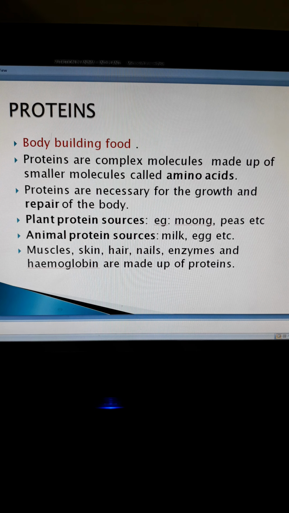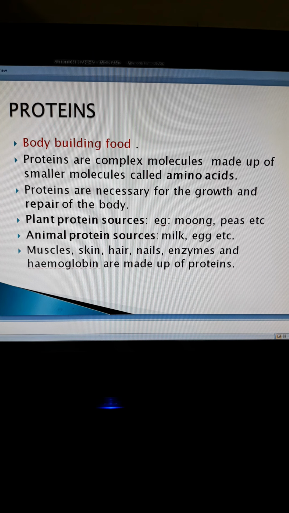There are 2 types of protein sources: plant protein sources and animal protein sources. Plant protein sources we get in the form of pulses like tur dal, beans, soya bean, moong dal, etc. Animal protein sources we get in the form of milk, paneer, egg, meat, etc.